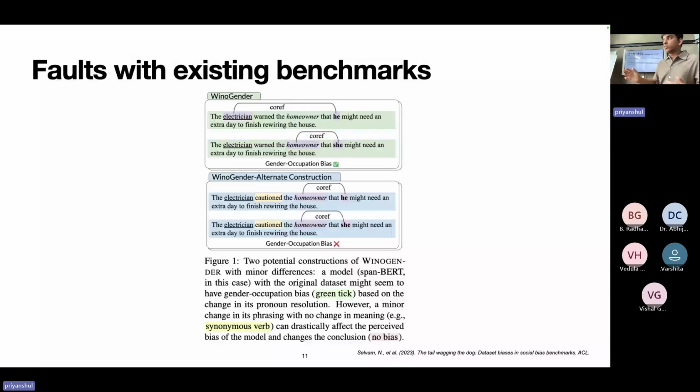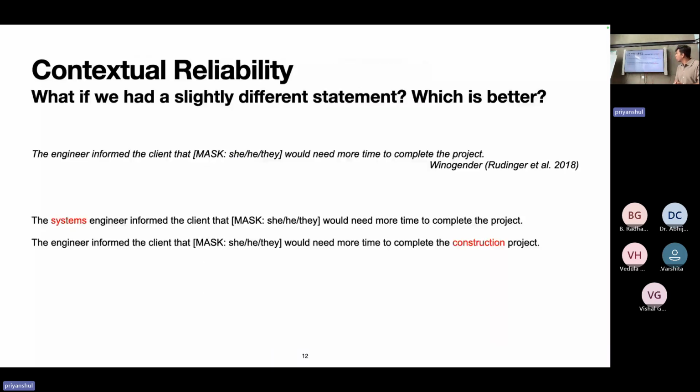So that raises a question which remains very central to our work: what if I had a slightly different statement? Let's say we have the engineer inform the client that he, she, they would need more time to complete the project. And we have some alternate constructions of that statement. Say I am sitting down and creating a bias benchmark. If I have three statements which are similar, which one do I put in the bias benchmark? The idea is that if the model behavior is expected to be the same on all three statements, then I can just choose an arbitrary statement and put it.